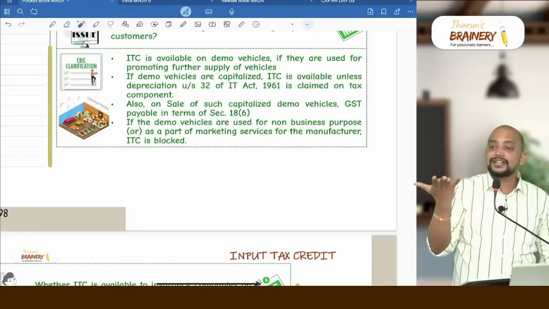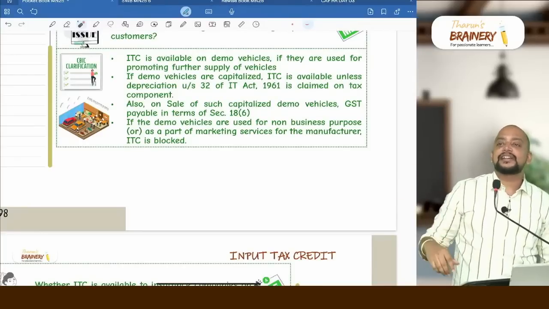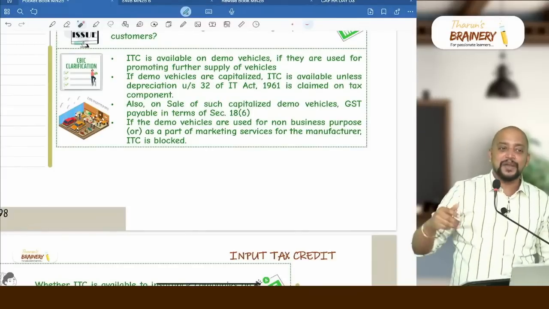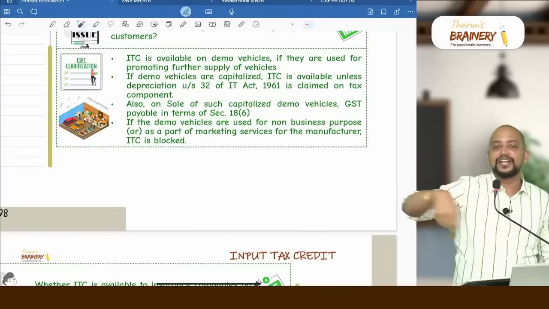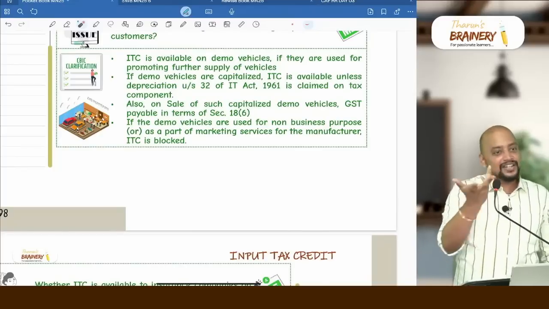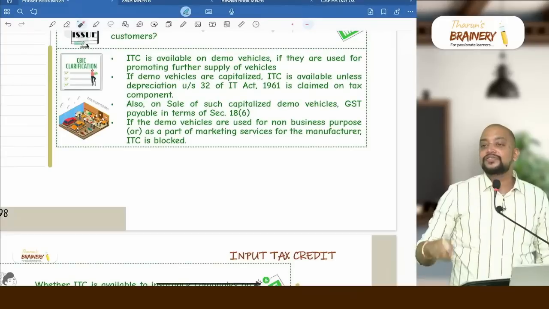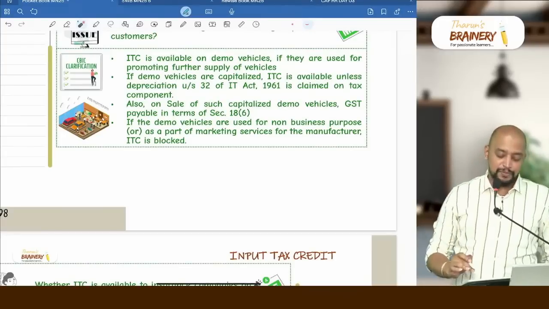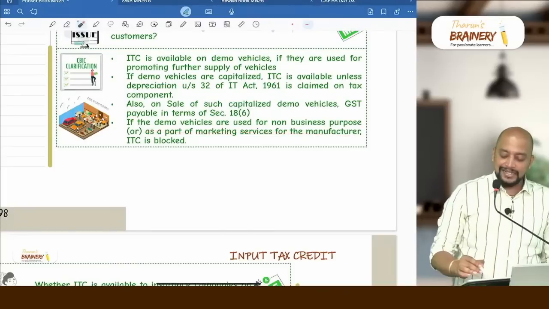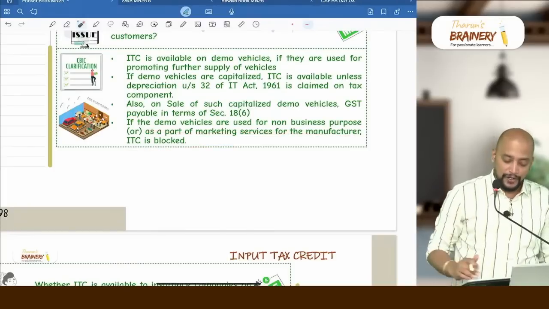With respect to the cars kept for display, can we use it as a trial run? Say, for example, in that shopping mall, one car is there. Can I take a test drive there? "Give me, sir, like in the Beast movie, I will go on a round and come." They will not give, correct or not? So it is not for a test drive, and due to that reason ITC is not available with respect to that car. As a part of marketing service for the manufacturer, ITC is blocked.